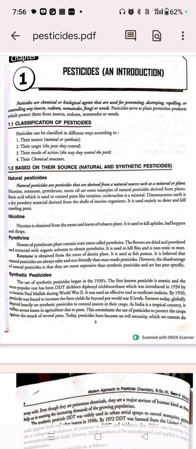Today I am going to read a chapter, Pesticide and Introduction, from Agricultural Chemistry. So now let us start.